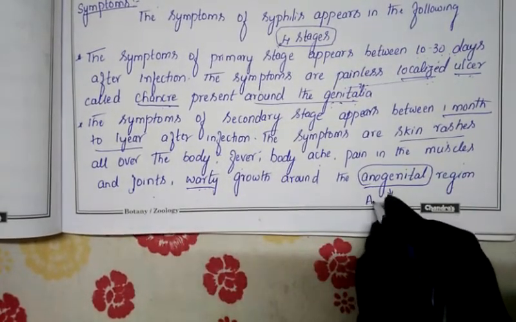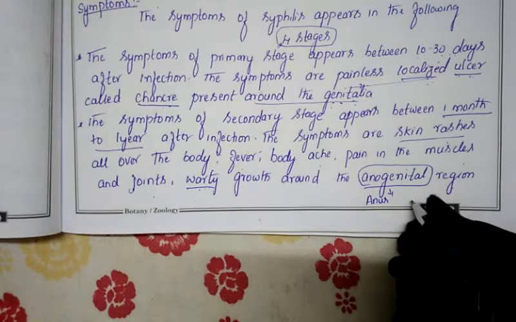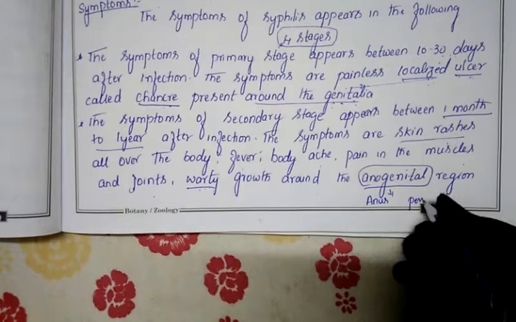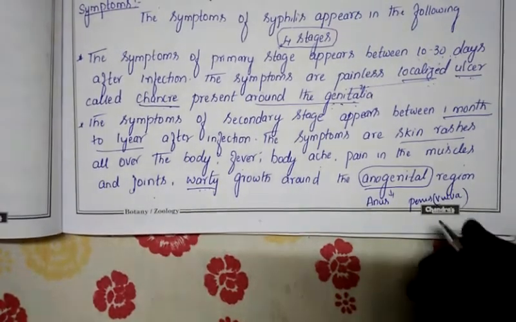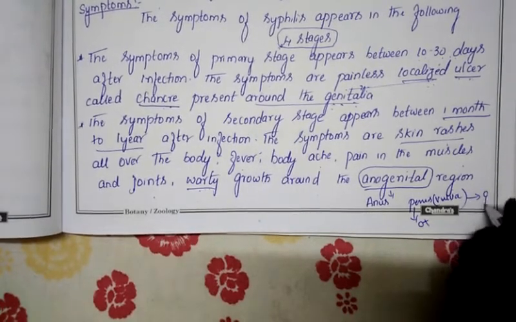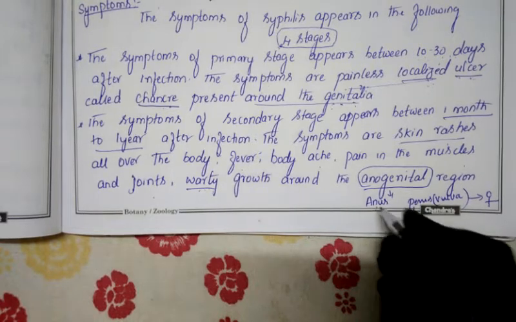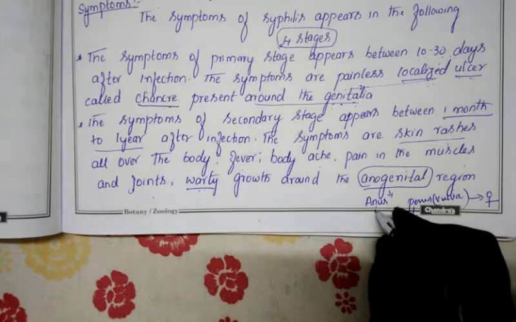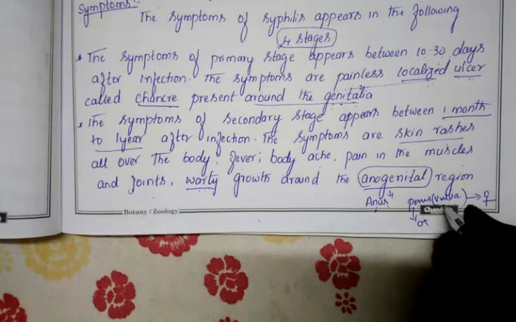So what is the place? The place between the anus and the genitalia. Genitalia here means your penis or vulva. Penis is for the male, and vulva is for the female. Anus, you know very well, you discussed it here in your first year. Through the anus, motion is discharged, and it is connected to the digestive system. From the penis or vulva, the urine is discharged.